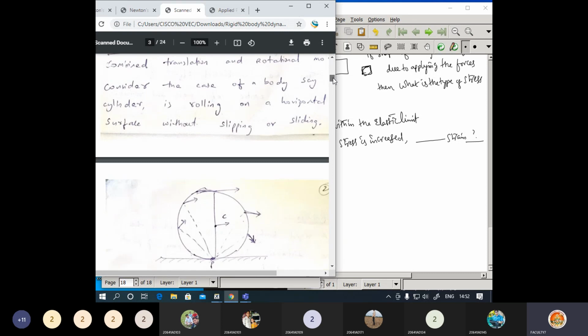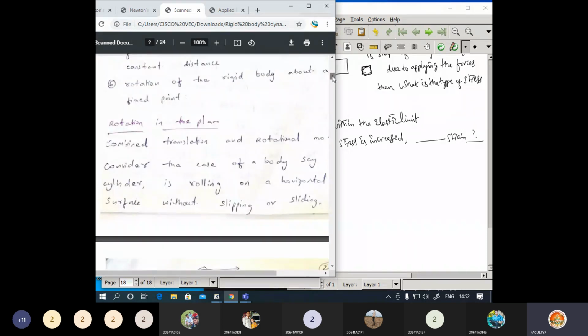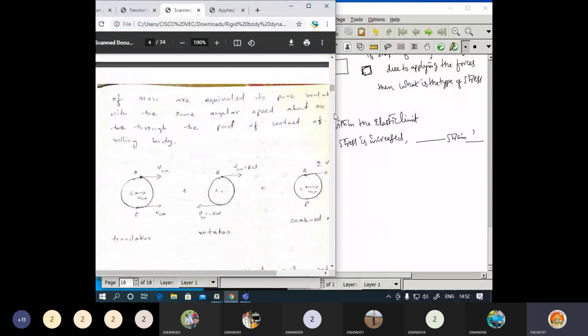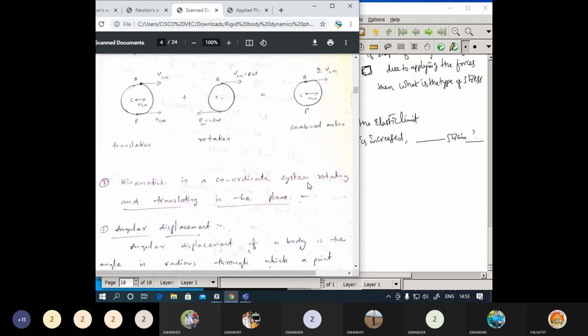Now what is rolling? What is the meaning of rolling? Rolling is nothing but a combination of translation and rotation. So those points I may consider for the objective part. You need to identify what is translation and what is rotation, and the combination of these two is going to give the rolling process.